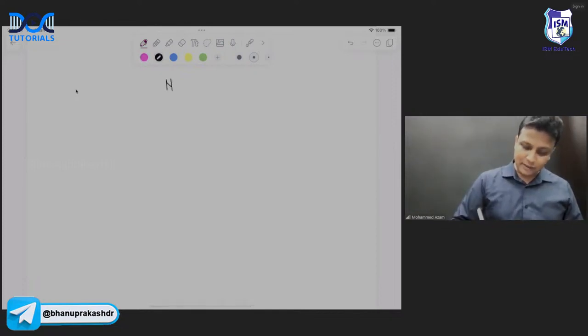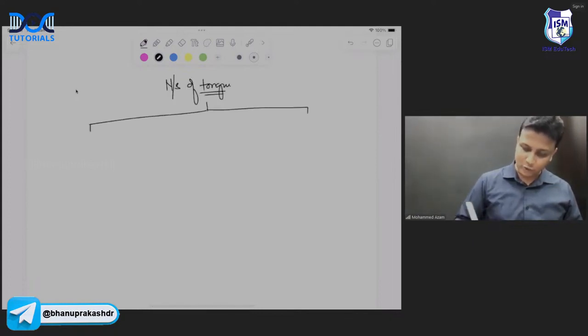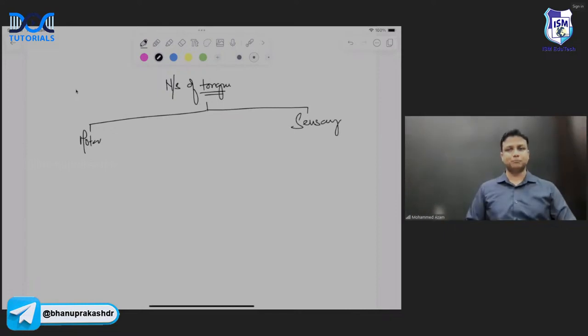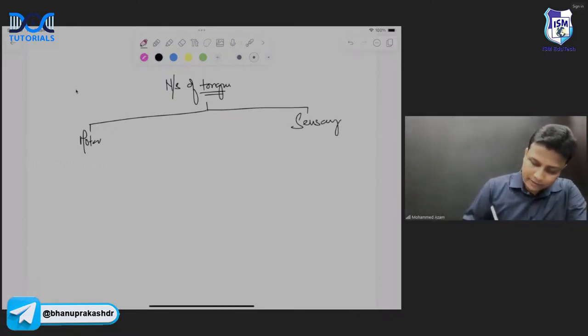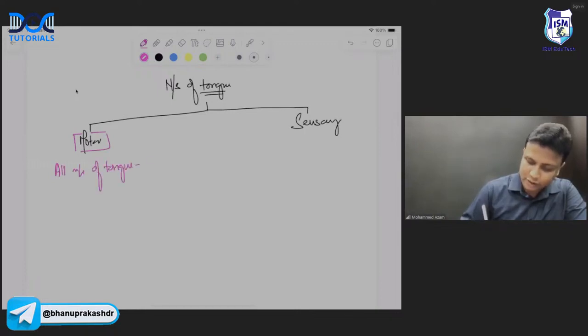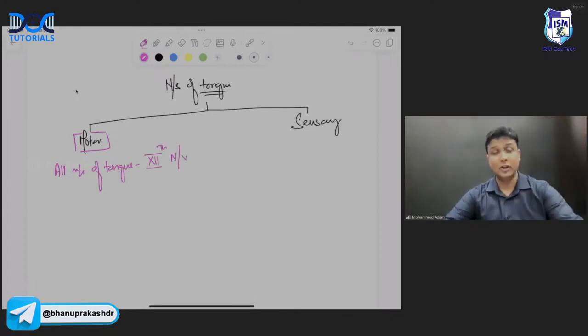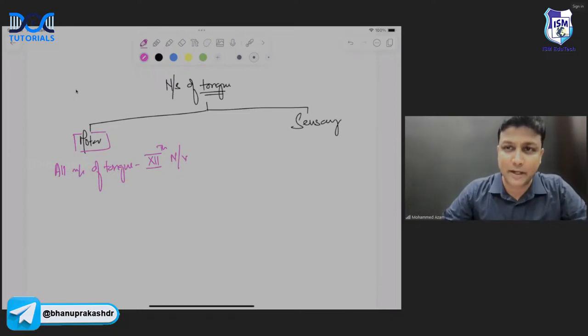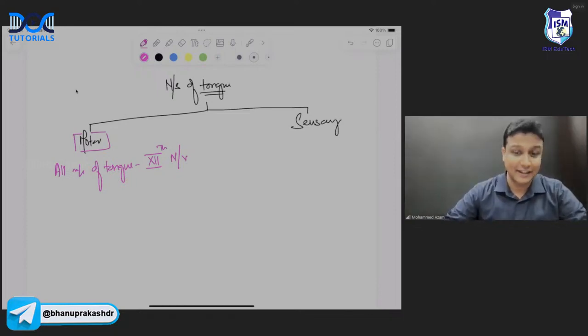So now please write down in your notebooks, nerve supply of tongue. Let us do it in detail. Nerve supply of tongue will be divided into 2 categories, sir. Number 1, there will be motor supply, and then you'll be having the sensory supply. Motor means what, sir? To the muscle. So remember, all muscles of the tongue will be supplied by the 12th nerve, hypoglossal nerve.